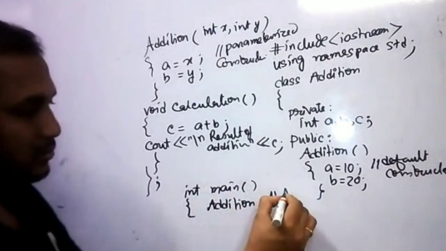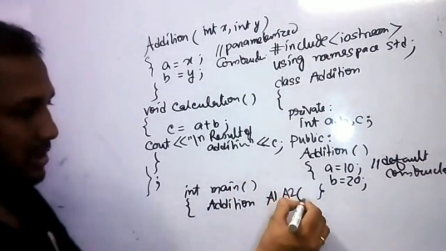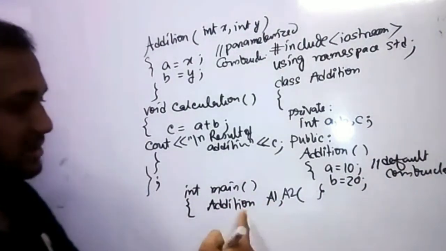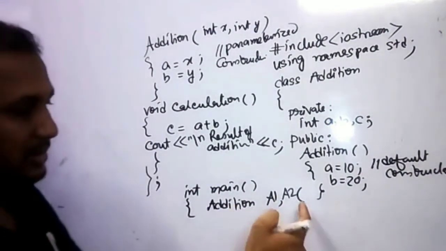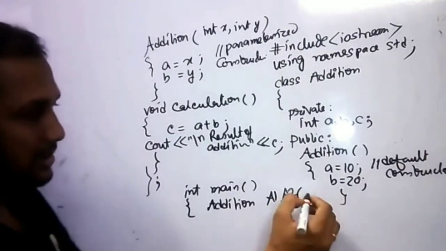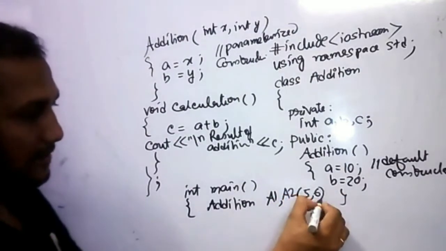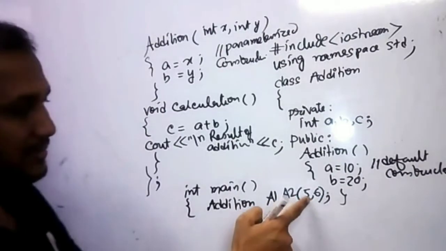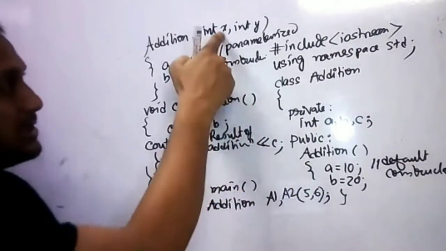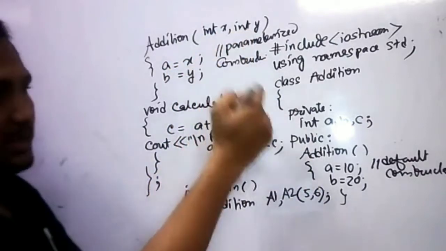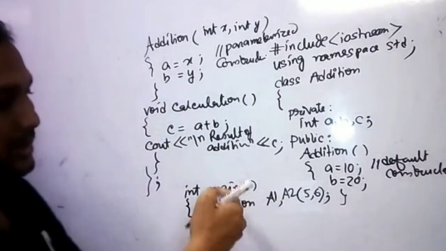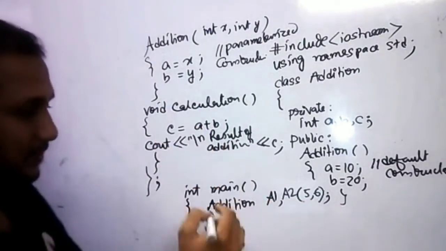And when we create A2, this is another object. Object is the variable of the class. Object is the runtime entity of the class. When a class is created, we can create many objects. Suppose 5 and 6 are the parameters given to the object to initialize. 5 is transferred to x, 6 is transferred to y. This x is again transferred to a and b. The data members of the object are initialized through these parameters.